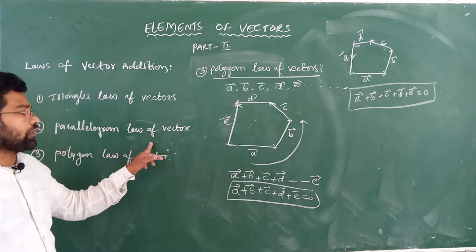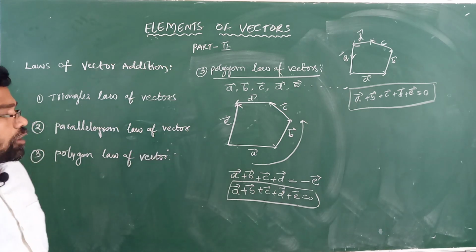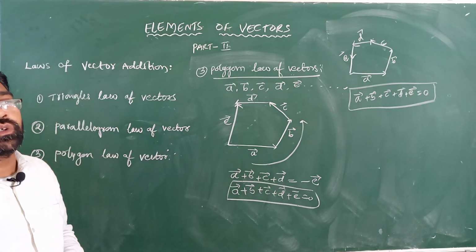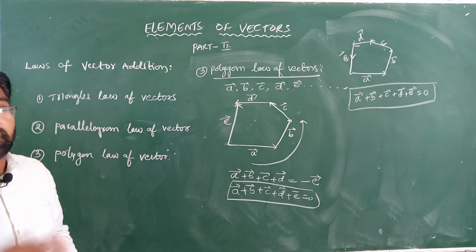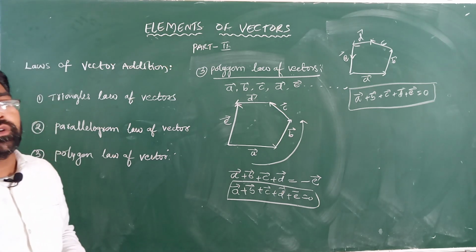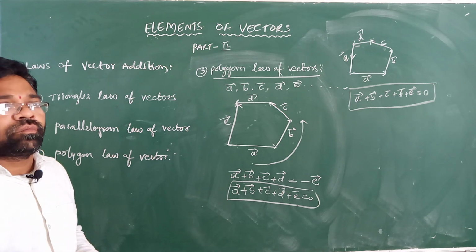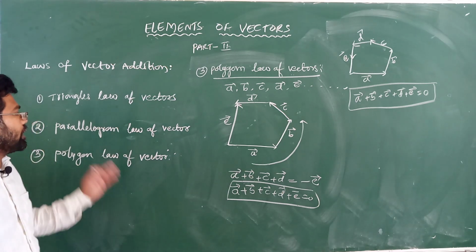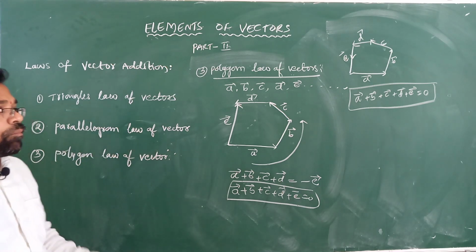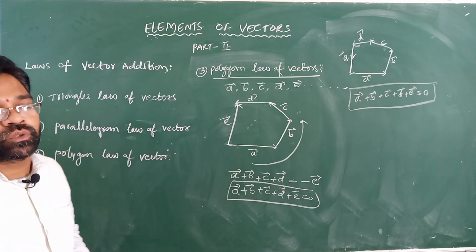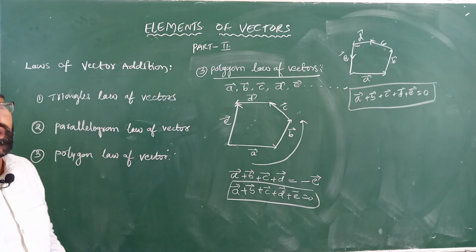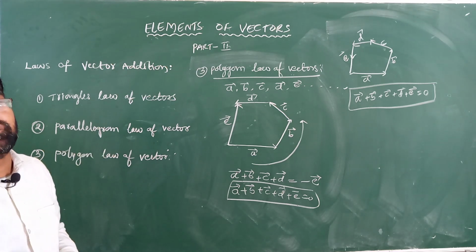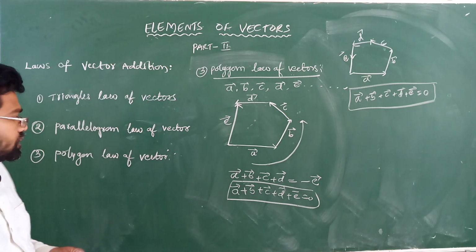Parallelogram law of vectors. What is the statement of the parallelogram law? If two vectors represent both magnitude and direction by the two adjacent sides of a parallelogram, then their resultant also represents both magnitude and direction by the diagonal drawn from the point O. Its magnitude mod R is equal to square root of P square plus Q square plus 2PQ cos theta, and direction alpha is equal to tan inverse of Q sin theta by P plus Q cos theta.